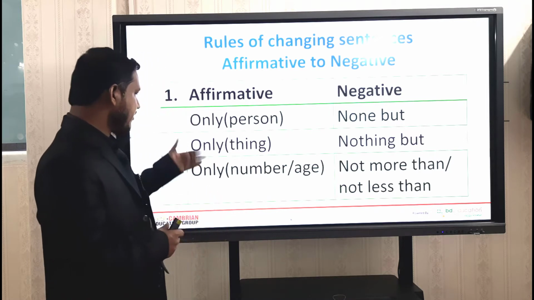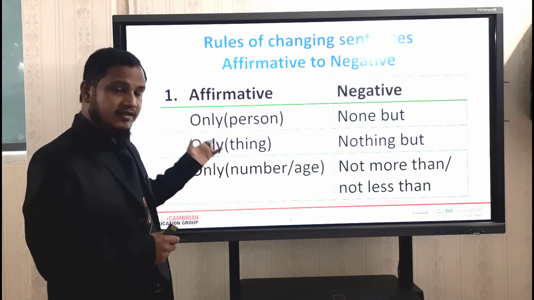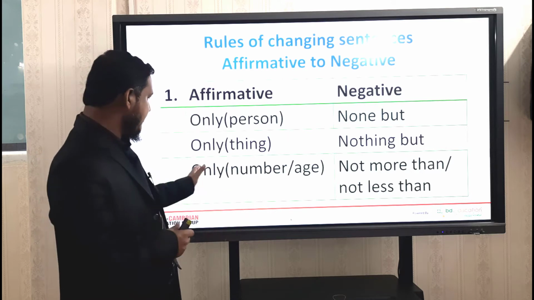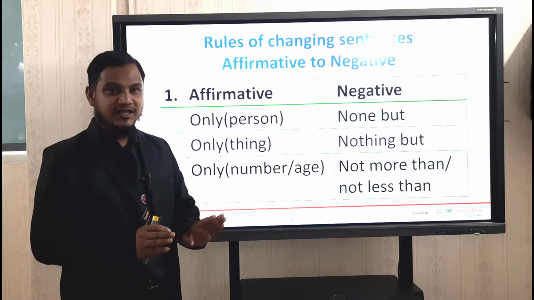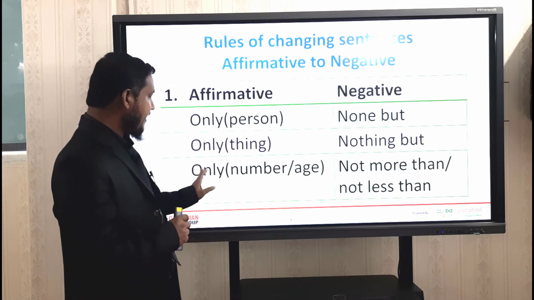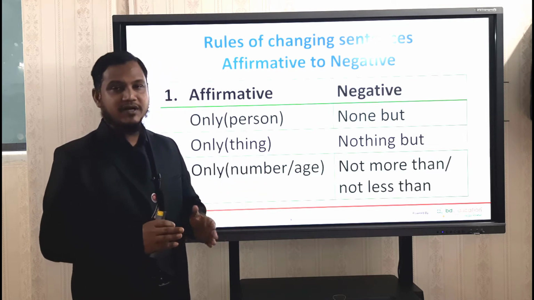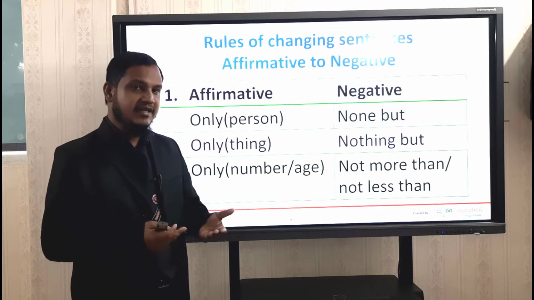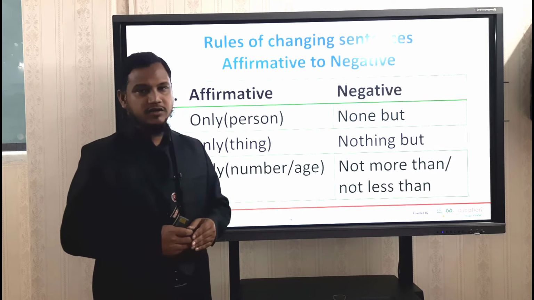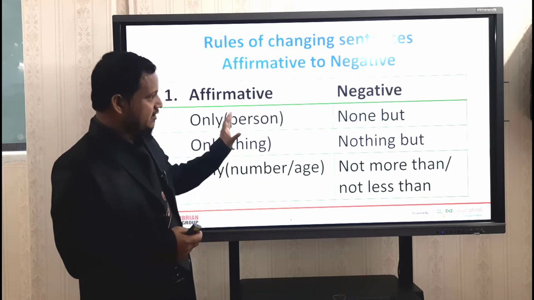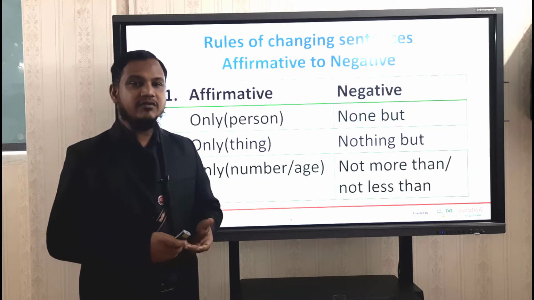Dear students, look at this, the system 3. There are 3 ways you will have to change the affirmative sentence into negative and this is the third one, "only". You will have to change "only". But remember one thing, if you find any word like number or age that describes any number, describes anybody's age, then you will have to change "only" and you will write "not more than" or "not less than". Dear students, these are the rules. This is the first rule and let's see some examples and I will make you clear.